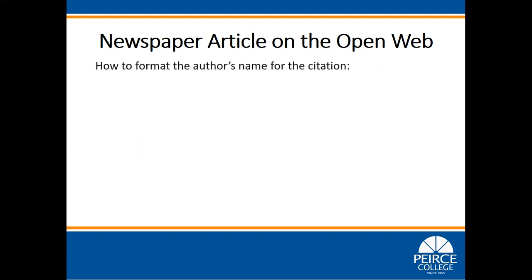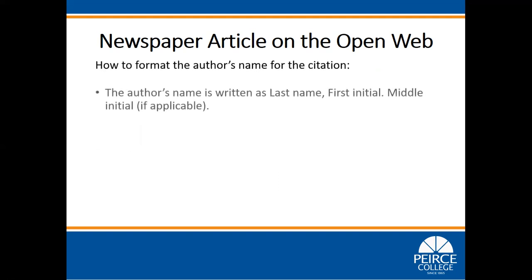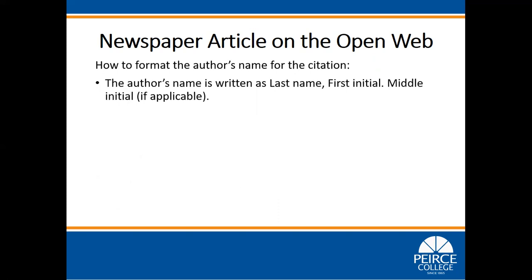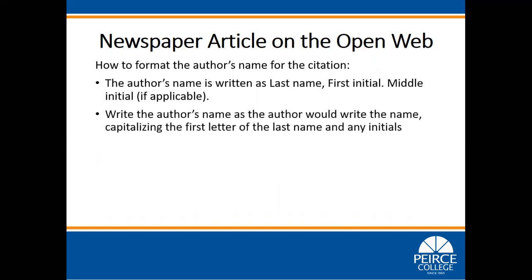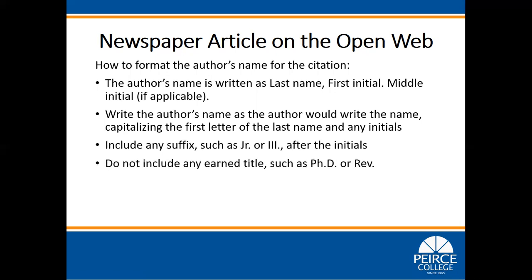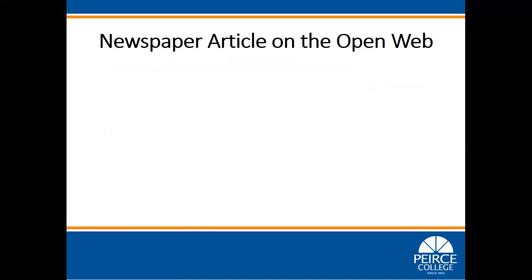How to format the author's name for the citation. The author's name is written as last name, first initial, period, middle initial if applicable, period. Write the author's name as the author would write the name, capitalizing the first letter of the last name and any initials. Include any suffix such as junior or the third after the initials. Do not include any earned title such as PhD or Reverend. For example, the name in the sample citation is written as Bond, M., period.